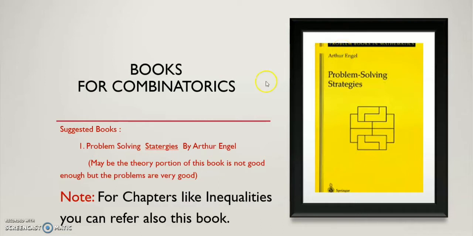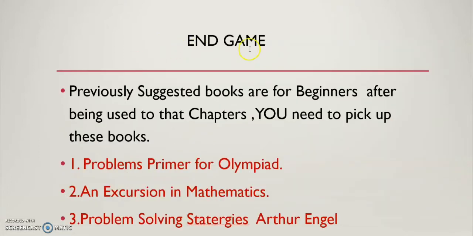But in case of combinatorics and inequalities, the theory as well as the practical, I mean exercise portion, are very good actually. I can recommend this book, you can purchase this book. Now the end game. After doing all of these things, what do you have to do? The previously suggested books are for beginners, and after you finish those chapters you need to pick up these books. Now I have recommended here 3 books.